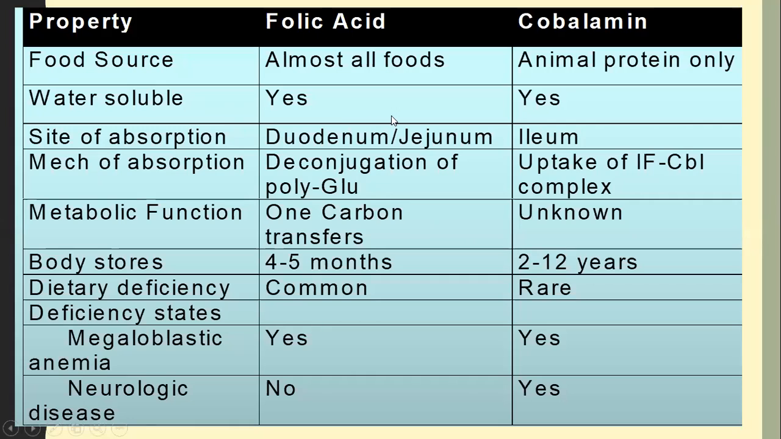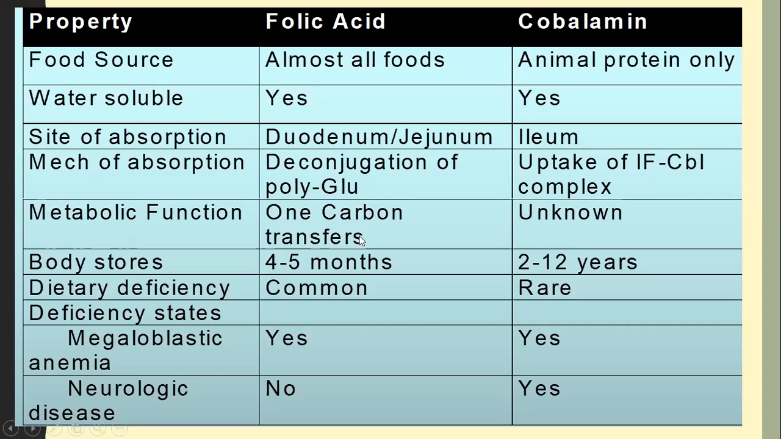So the comparison of folic acid and cobalamin. For food source, folic acid is present in all foods, while cobalamin has an animal protein source only. Both folic acid and cobalamin are water soluble. The site of absorption of folic acid is the duodenum and jejunum, whereas for cobalamin it is the ileum. The mechanism of absorption of folic acid is the deconjugation of polyglutamate to monoglutamate, and for cobalamin, that is vitamin B12, it is the uptake by the intrinsic factor-cobalamin complex.